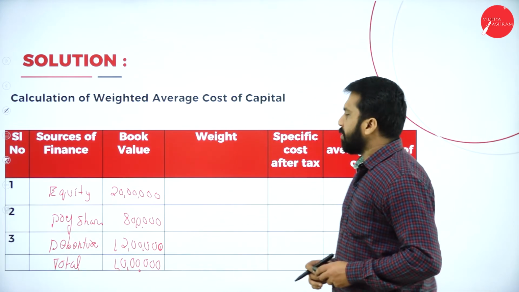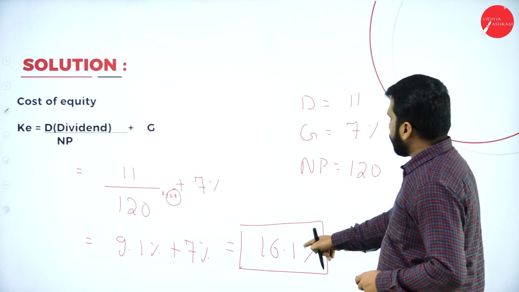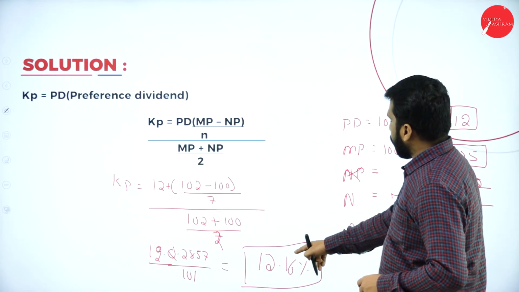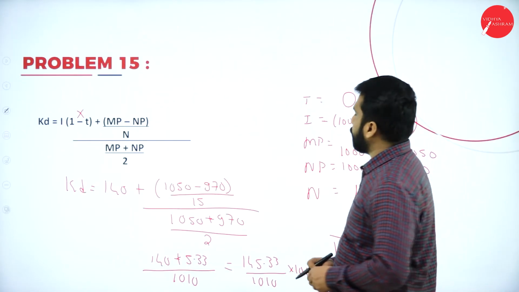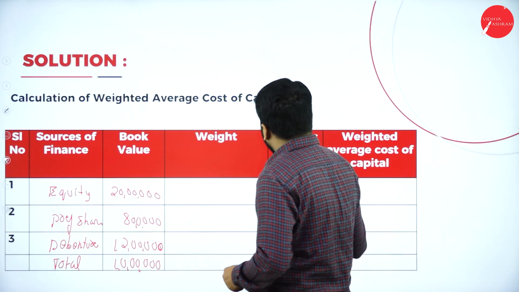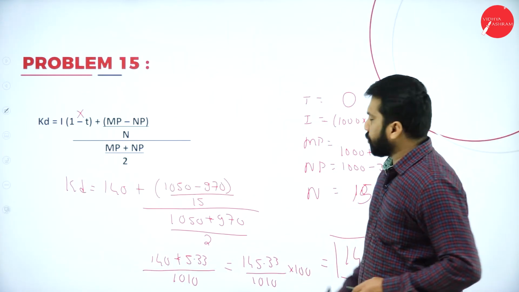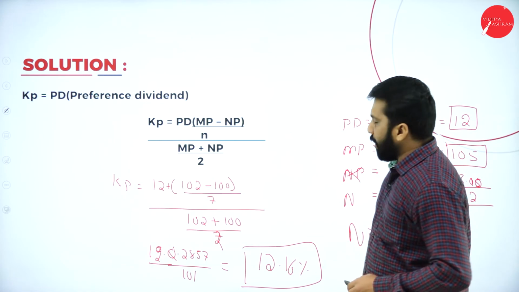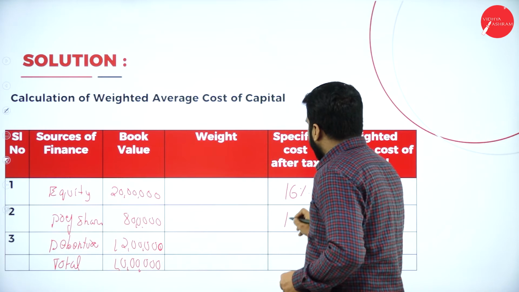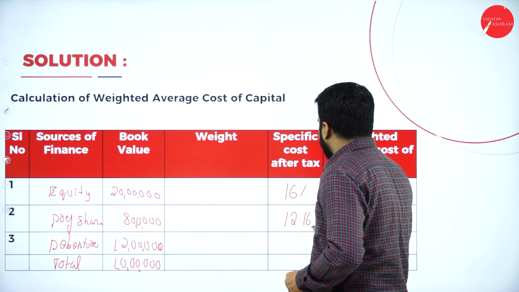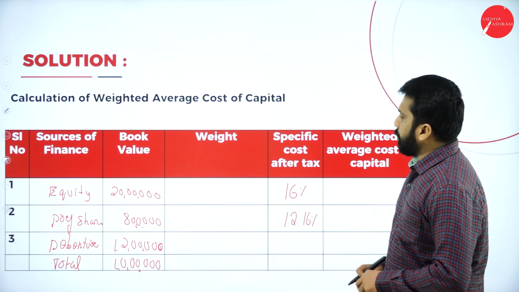What is the cost of equity? It is around 16%. The first one is 16%. Then what is the cost of preferences? This will be 12.16%, so 12.16% for your preferences.